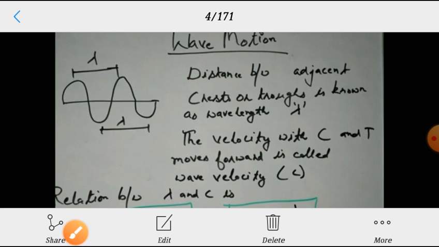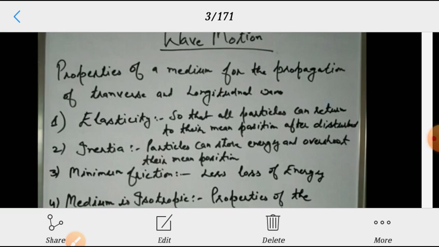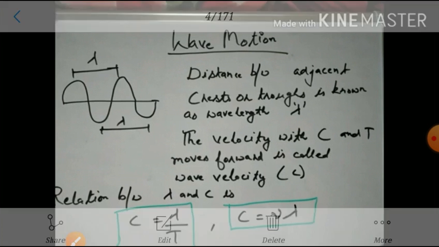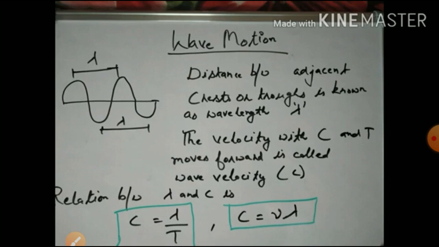The velocity with which the wave moves forward is called wave velocity, denoted by c. The relation between lambda and c: the velocity c is equal to lambda by T. So here c is equal to nu lambda.